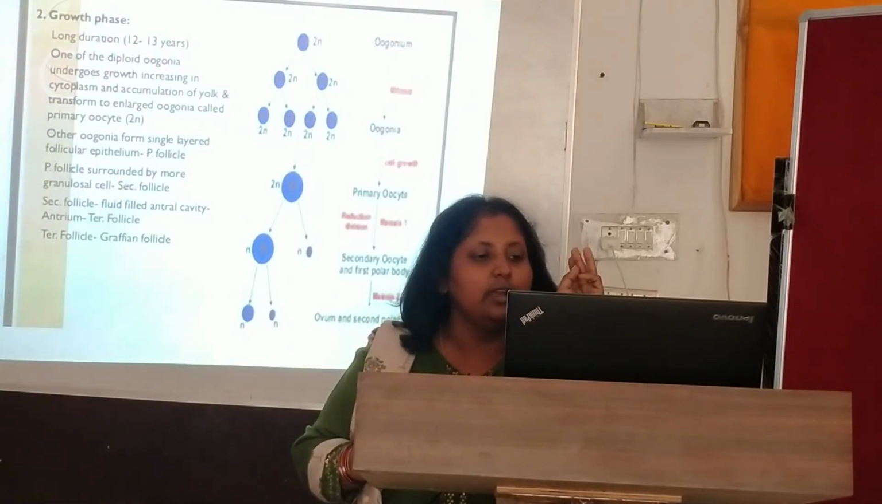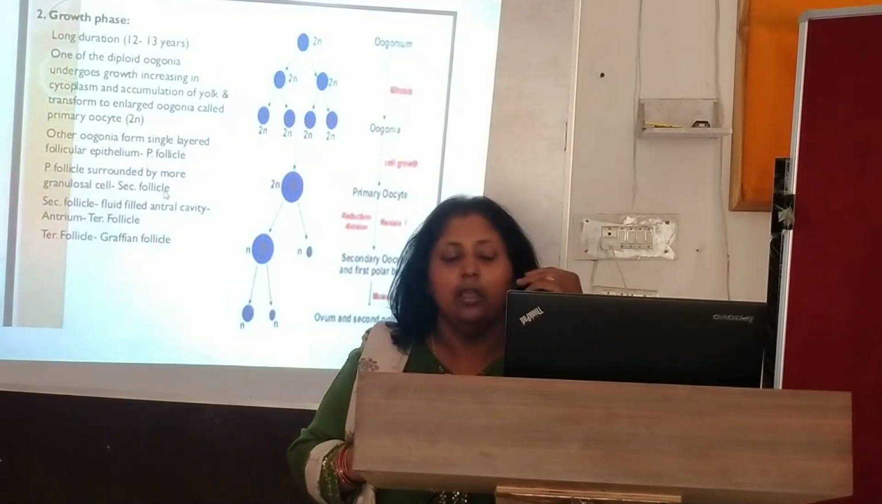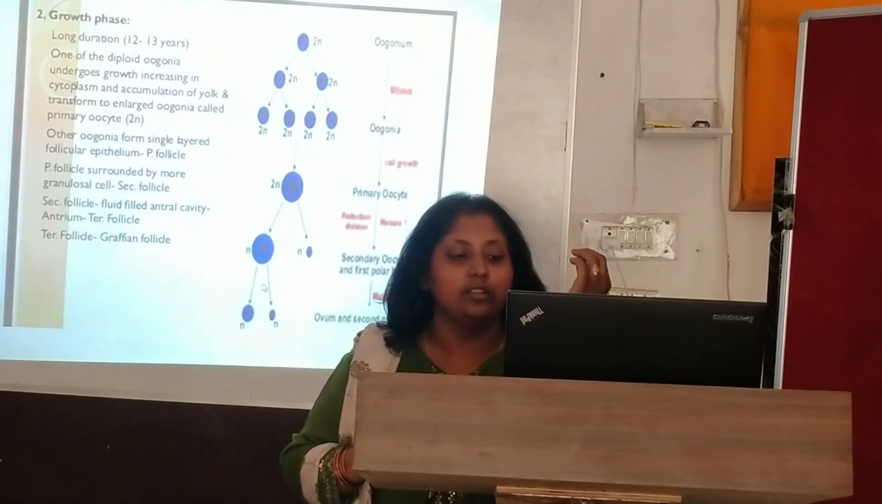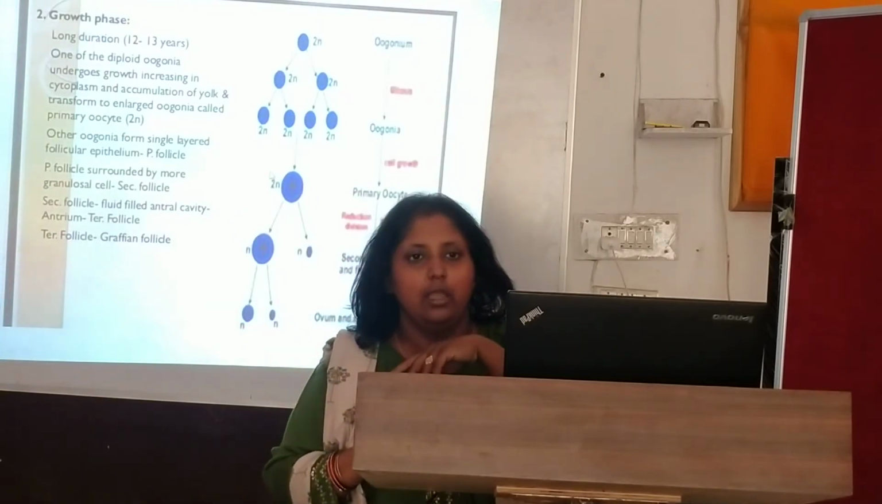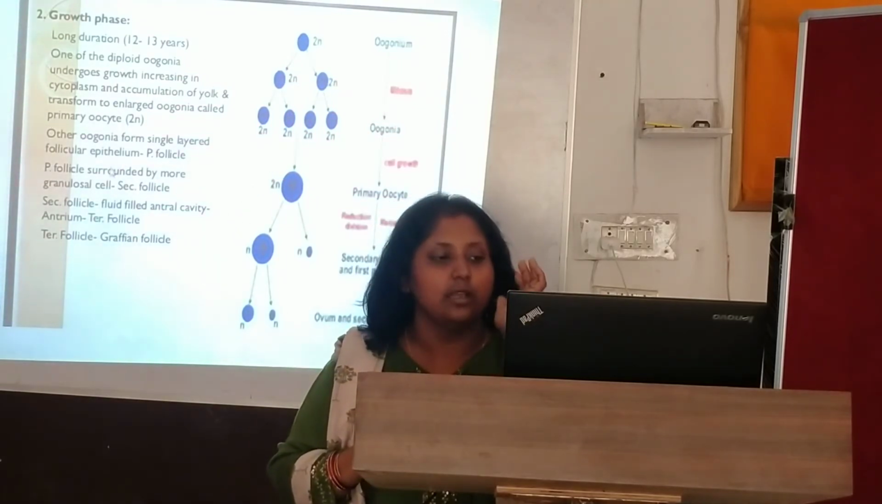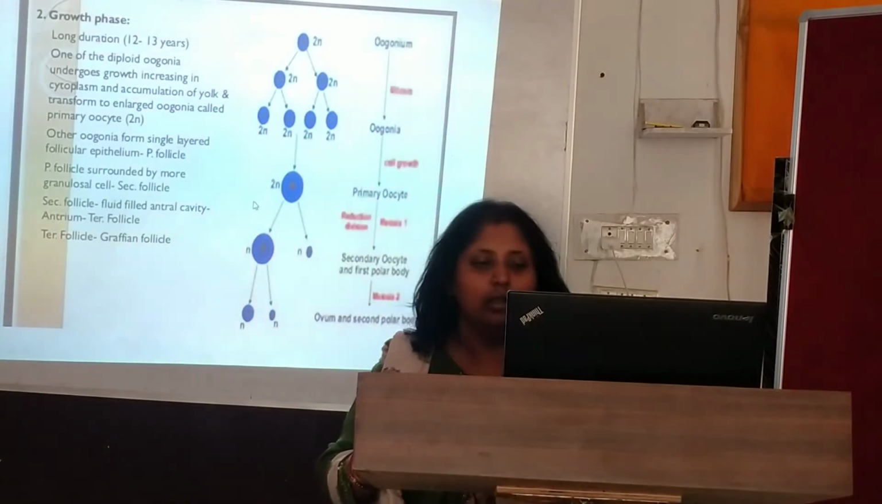Then the primary follicle is surrounded by more granulosa cells. They are called a secondary follicle. Now this secondary follicle slowly becomes fluid filled, and they form an antrum cavity. And now it is called a Graafian follicle. This tertiary follicle is called a Graafian follicle.